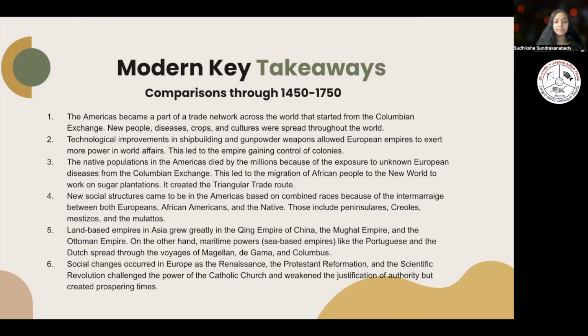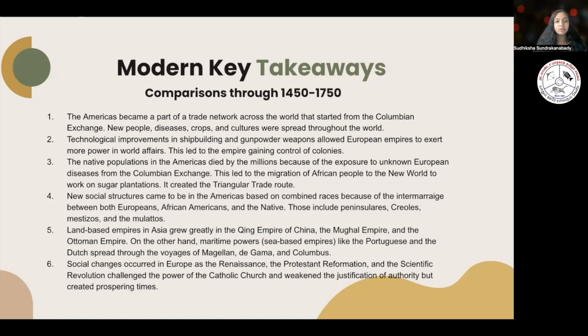Next up, we have the land-based empires in Asia, which grew greatly, like the Qing Empire of China, the Mughal Empire, and the Ottoman Empire. Like I mentioned before, the main reason that these empires could grow was because of their access to gunpowder weapons. And then maritime powers also grew on the side, like the Portuguese and the Dutch, that spread through the voyages of Magellan, da Gama, and Columbus, which we'll learn about later on.